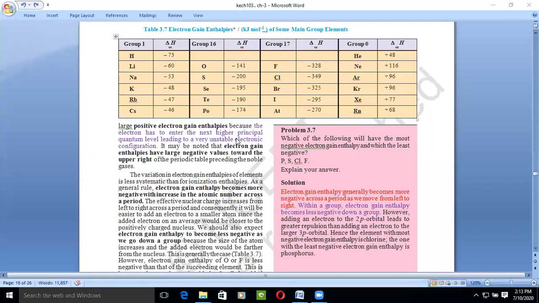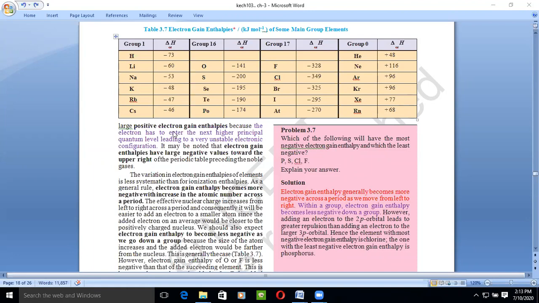Means here the n is different, and when we try to add some electron to this neon gas, the participating shell will change. Here we have a completely filled p shell, and when we add some electron, then the s subshell will take part in electron filling. So that will lead to an unstable electronic configuration.